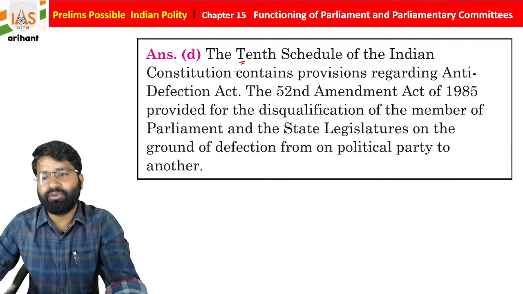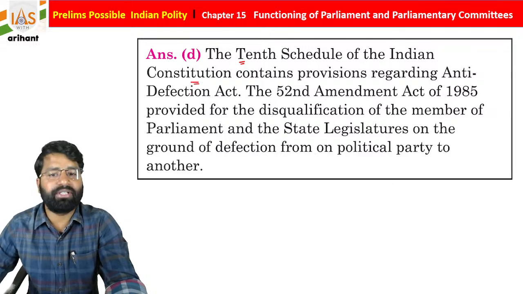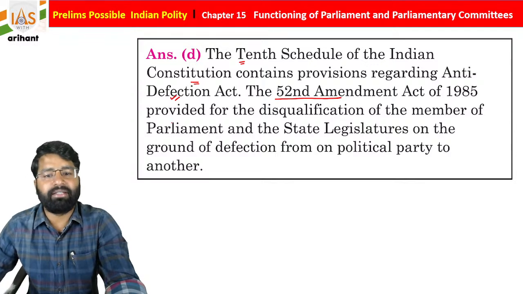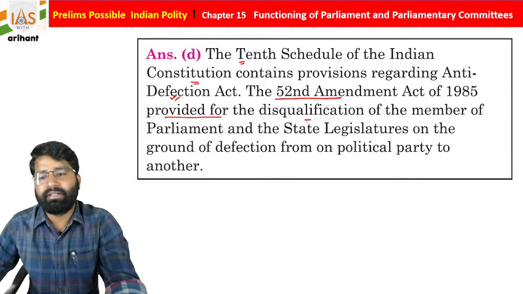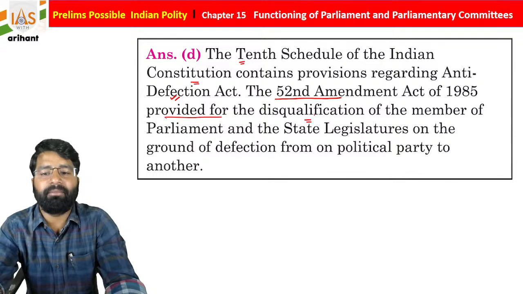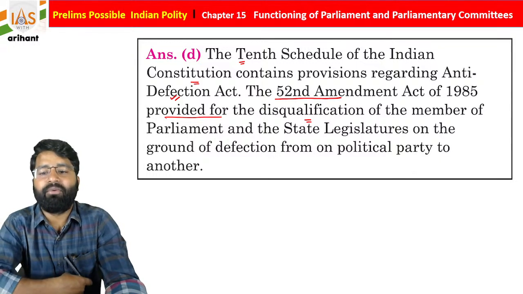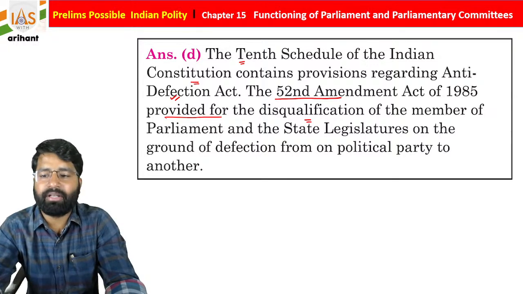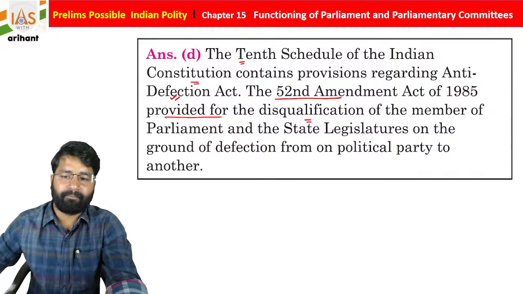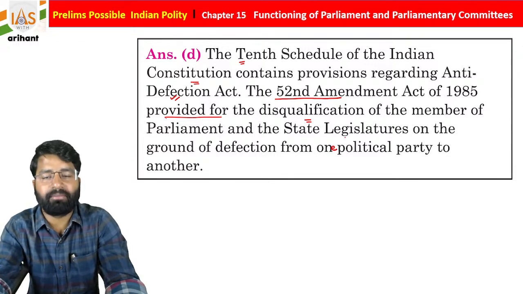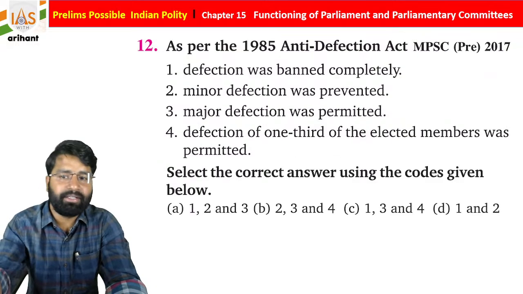So the 10th Schedule of the Indian Constitution contains provisions regarding the Anti-Defection Act. The 52nd Amendment Act 1985 provided for disqualification of members of Parliament and state legislatures on the ground of defection from one political party to another political party. So let's suppose they are shifting from one political party to another political party. In that case, their disqualification will be done under anti-defection.